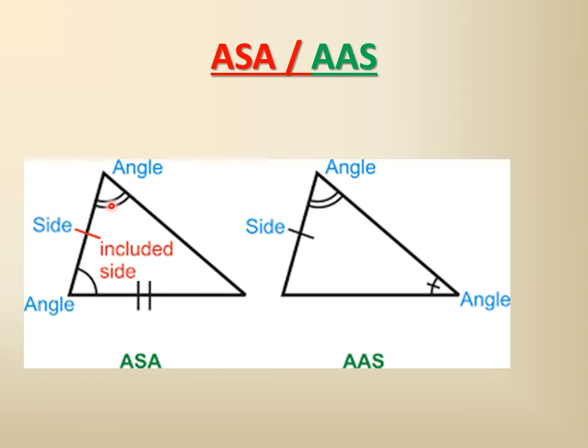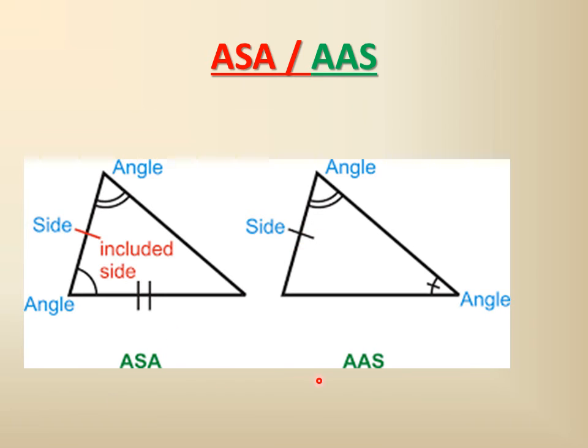Here we are considering two angles and one side within, and here we are considering two corresponding angles, and the side is not between these two angles. It is inside the triangle only, but it is away from the two angles, the other side.